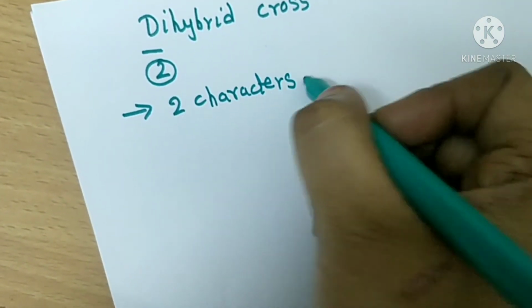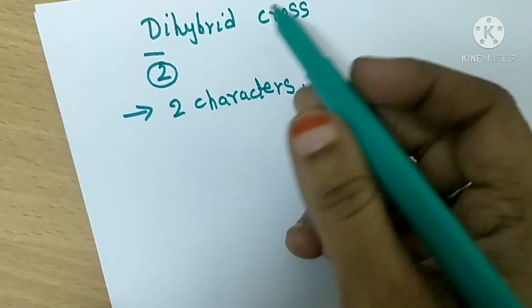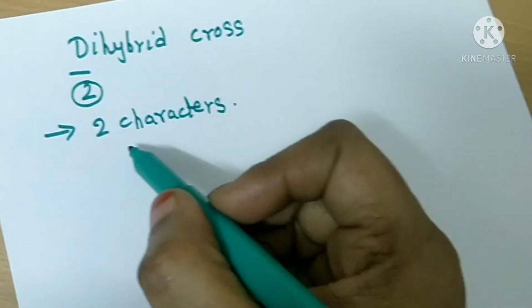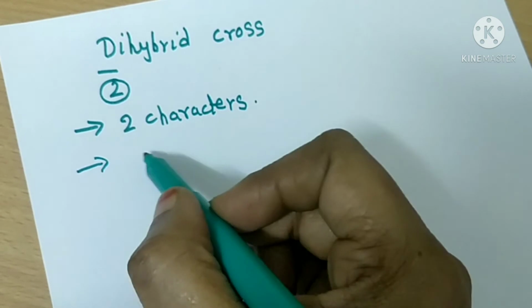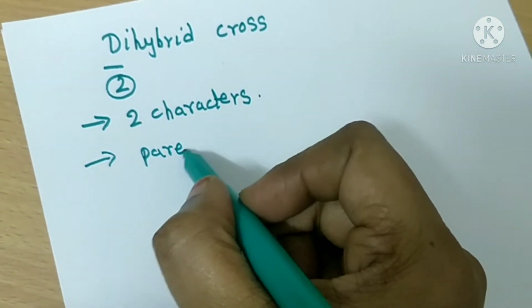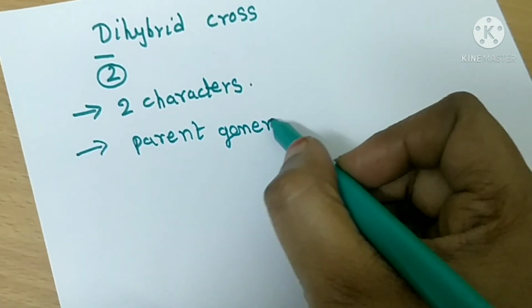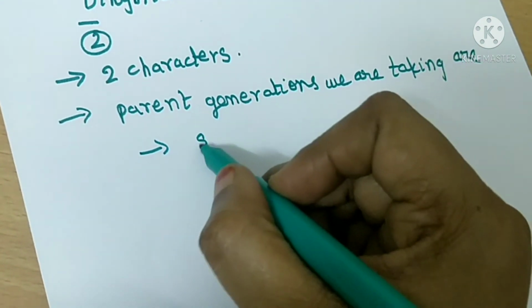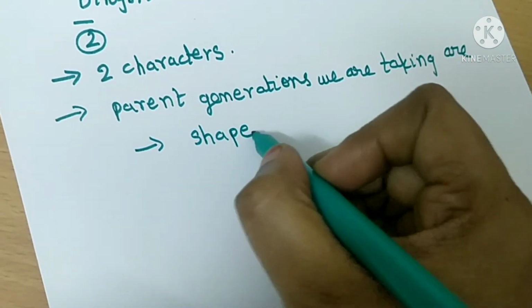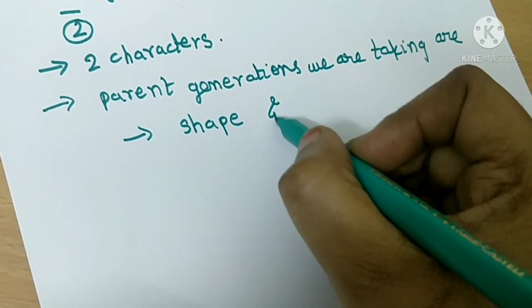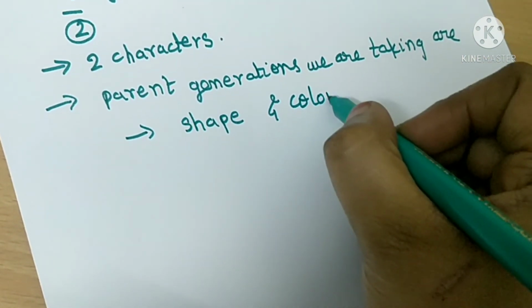In previous monohybrid we took only 1 character to cross. Here we are taking 2 characters. The parent generations of 2 characters we are taking are shape and color.